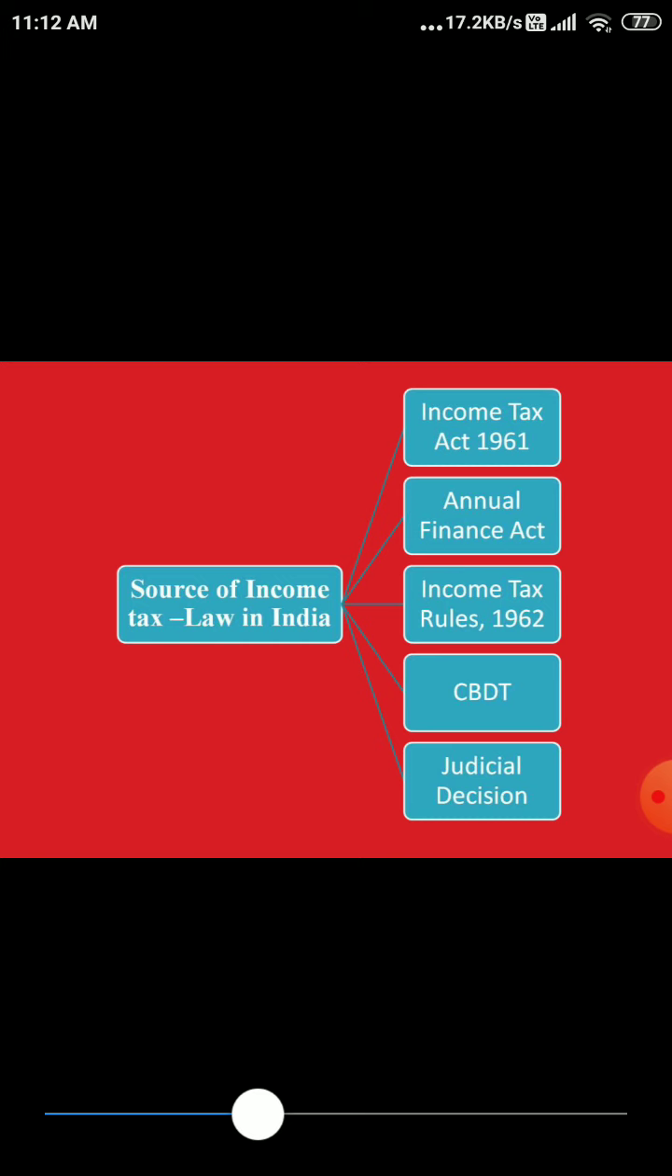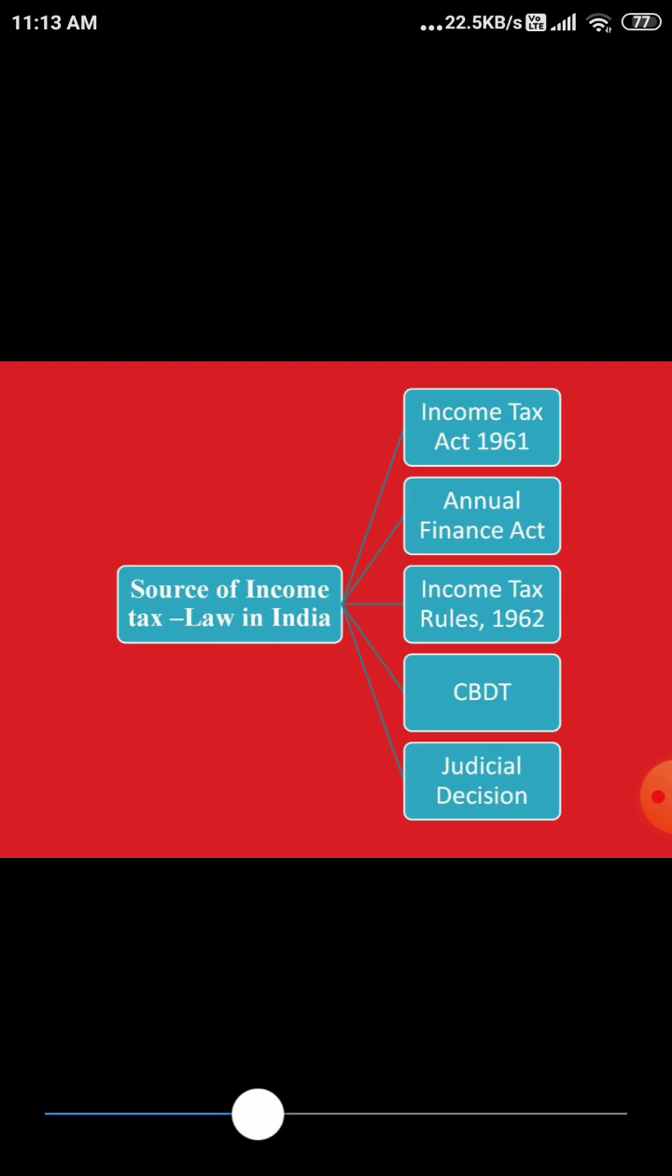Like we have different rules in India. For each and every law, we have rules, right? For driving, we have rules, right? For college, for different purposes, there are some rules. Similarly, for income tax, they passed some rules, that is the 1962 rules, and that is also a prominent, important source of income tax law. Then CBDT, that is the Central Board of Direct Taxes. The Central Board of Direct Taxes was formed, and they also recommended some rules. They gave some sources of law.